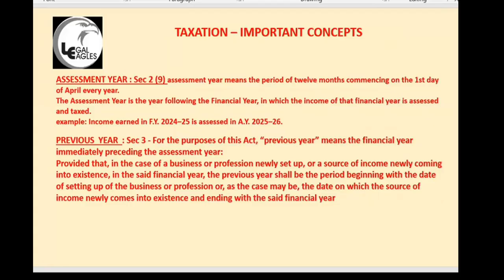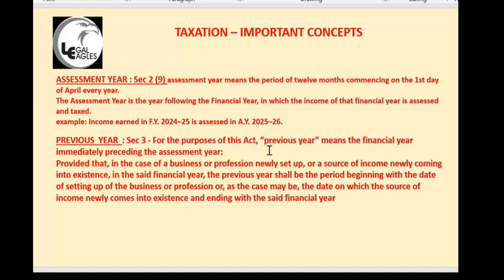Okay, here I gave the assessment year and previous year. This slide should go here actually. Assessment year, section 2(9): assessment year means the period of 12 months commencing on the first day of April every year. The assessment year is the year following the financial year in which income of that financial year is assessed and taxed. Example, financial year 2024, assessment year will be 25-26.